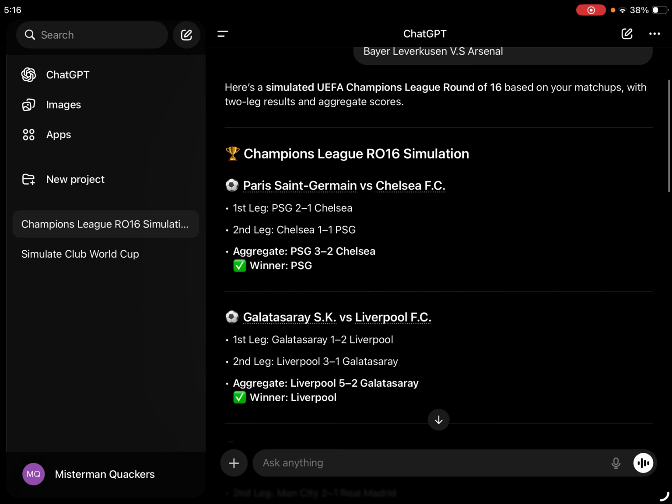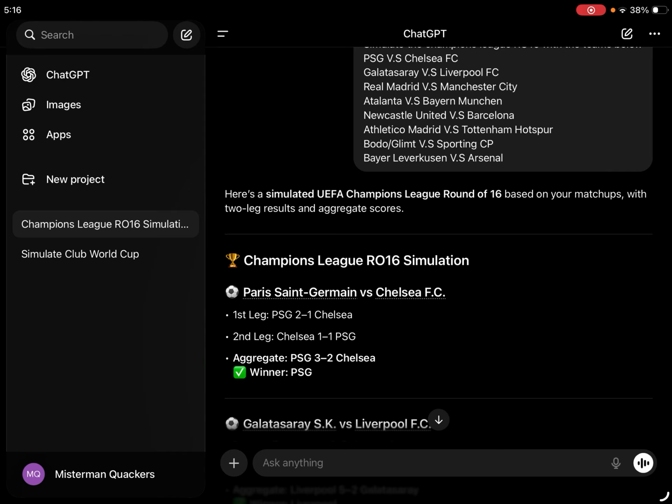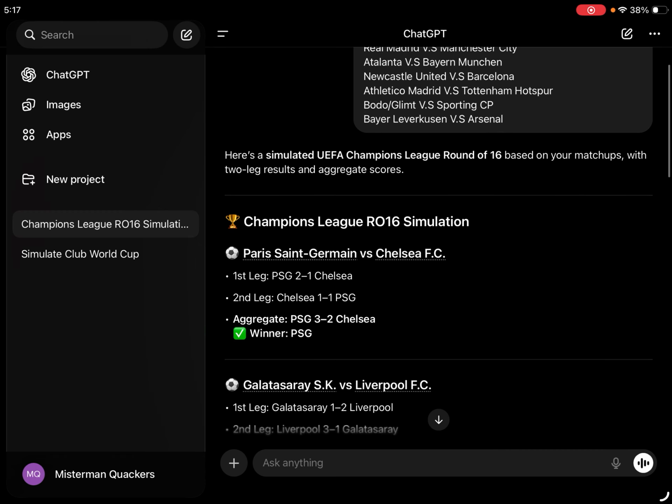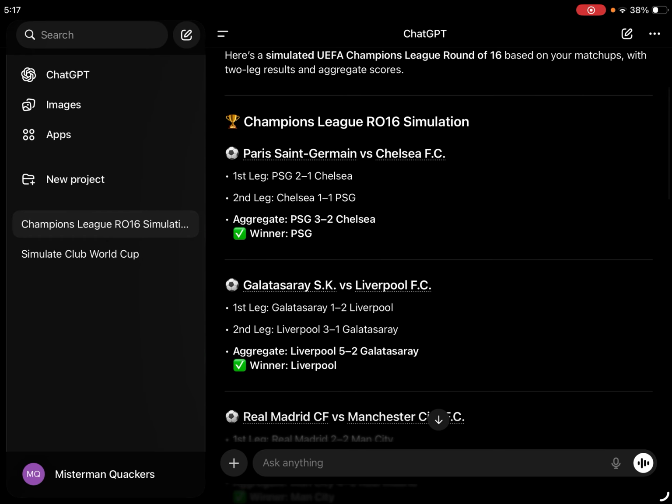Let's go to the second game. The second game is Galatasaray SK versus Liverpool. Now, Liverpool, I believe, qualified straight in and had a draw with Tottenham, and Galatasaray was the one in the playoffs. They beat Juventus to get to the playoffs, winning 7-5 after winning 5-2 in the first leg and losing 3-2 in the second leg, but they still go in on aggregate. Anyways, ChatGPT predicts the first leg, Galatasaray will lose 1-2, and Liverpool will win the second leg 3-1, leading to Galatasaray going out against Liverpool 5-2.